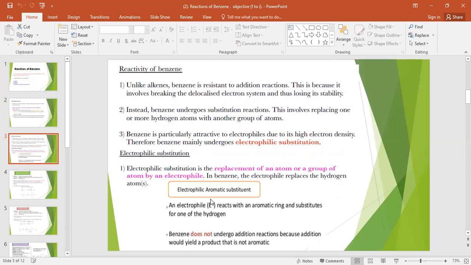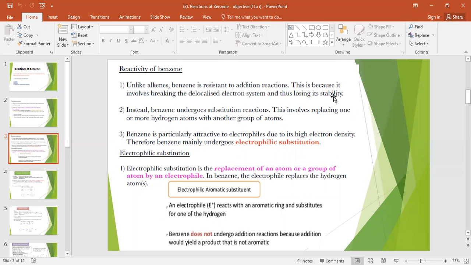This is a very important topic, the reactivity of benzene. Unlike alkenes, benzene is resistant to addition reactions. This is because it involves breaking the delocalized electron system and thus losing its stability.